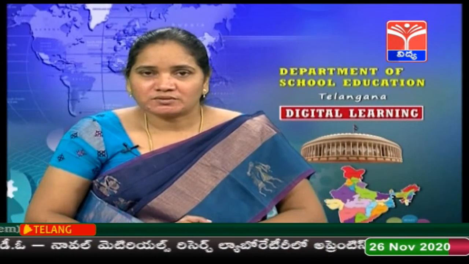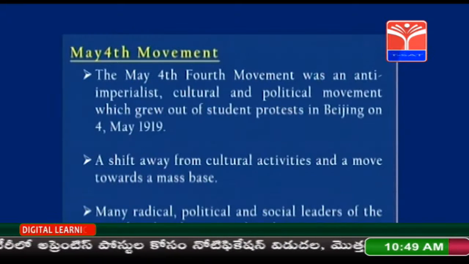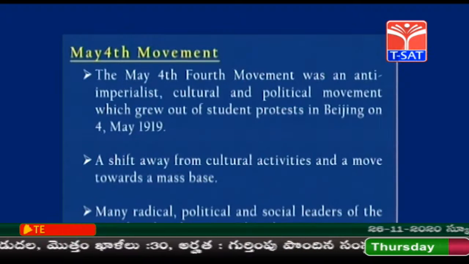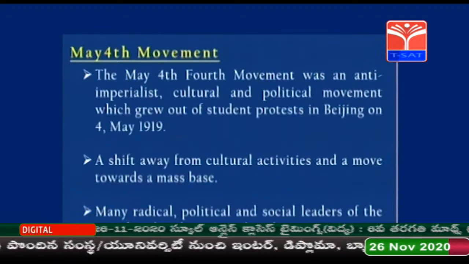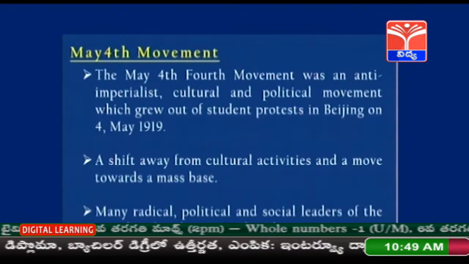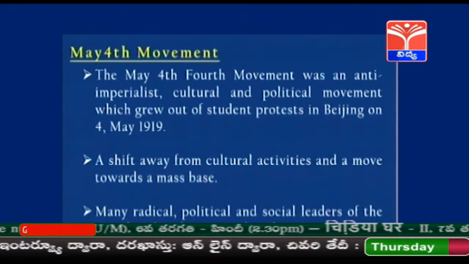And this May 4th Movement was also an anti-imperialist, cultural and political movement which grew out of student protests in Beijing on 4th May 1919. So it was a shift away from cultural activities and moved towards a mass base.